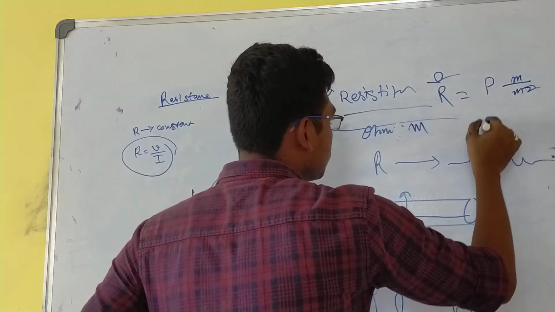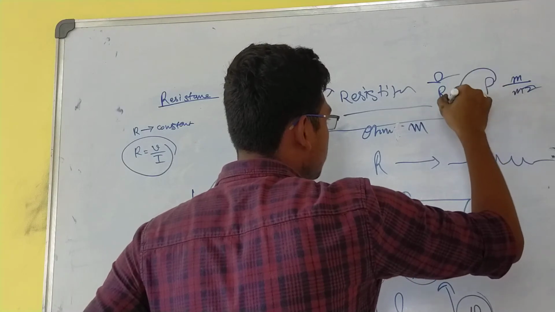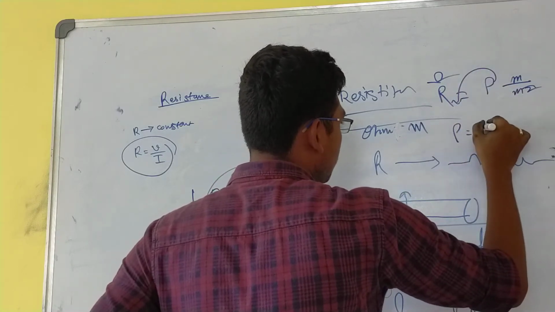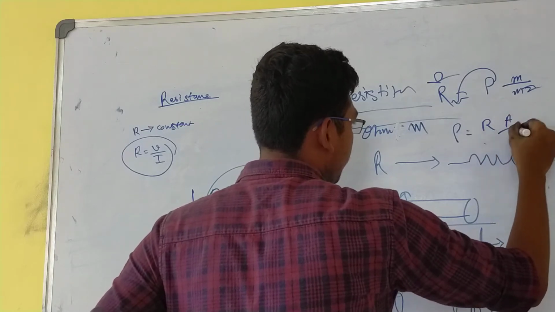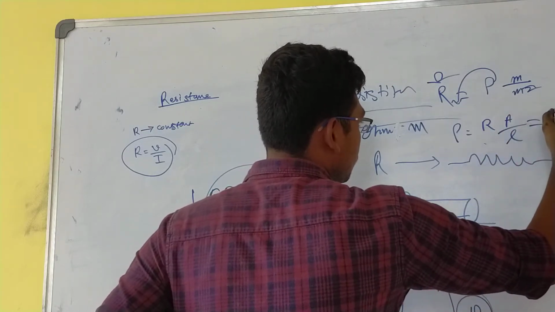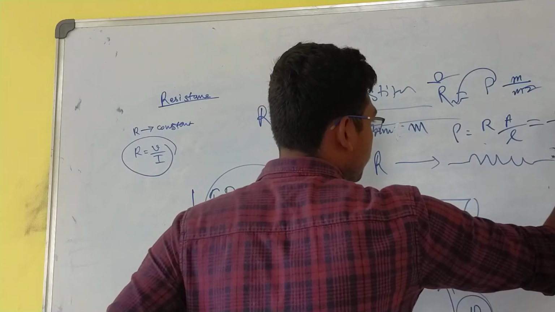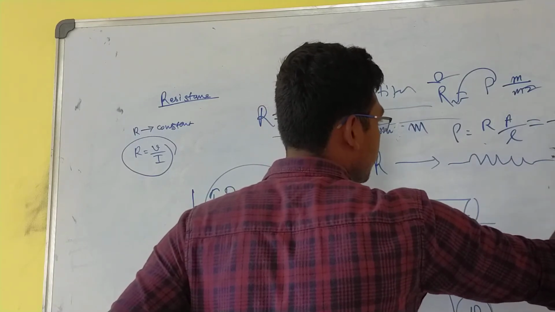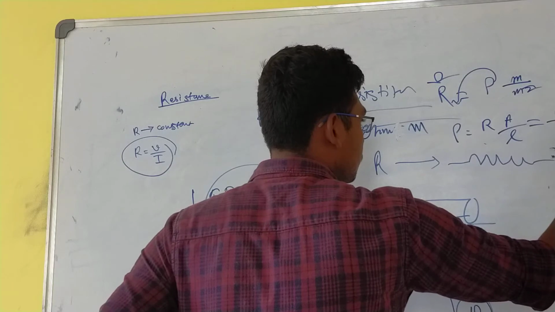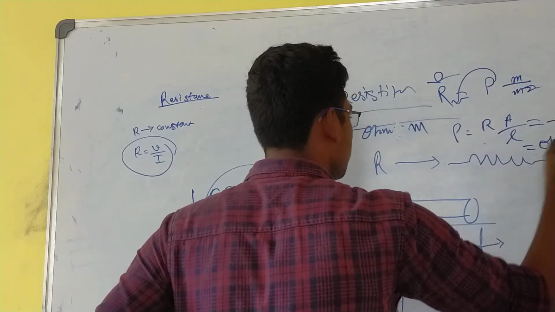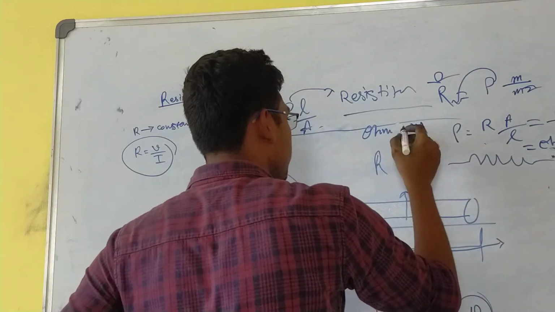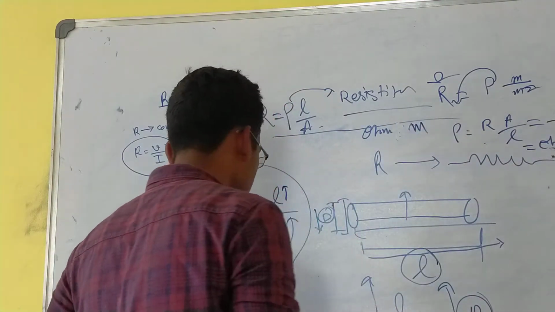Ohms. So we flip the formula to get rho equal to R A by L, which is ohm times meter square by meter. Only meter will remain. That's ohm meters. Sorry, it isn't ohm meter per meter, it's ohm meters.